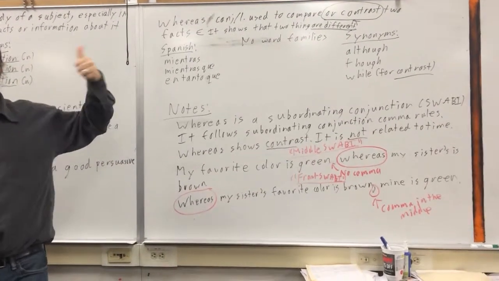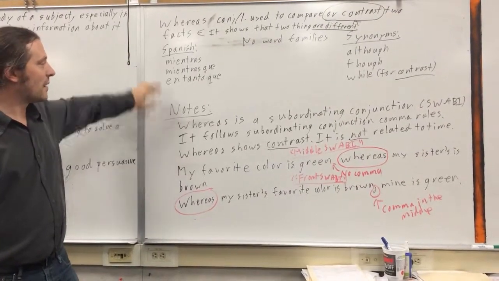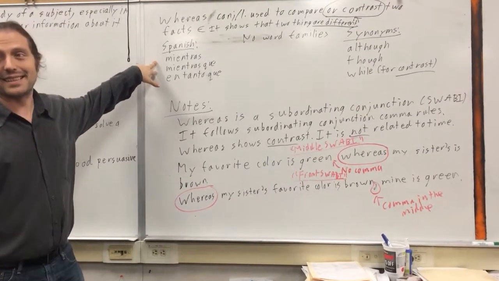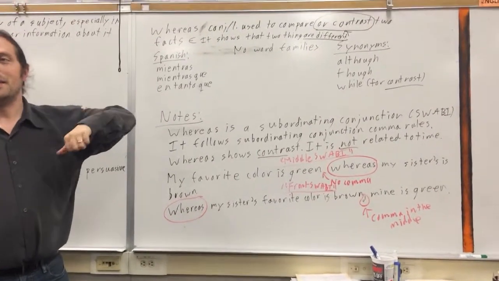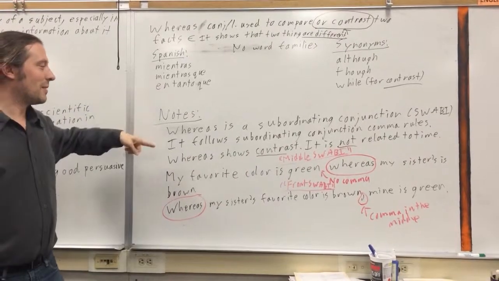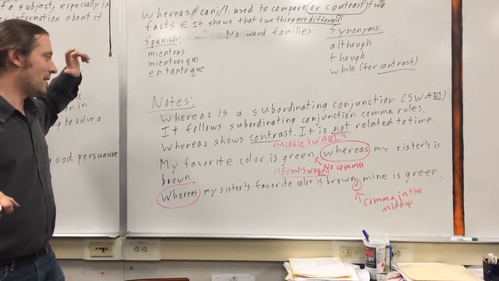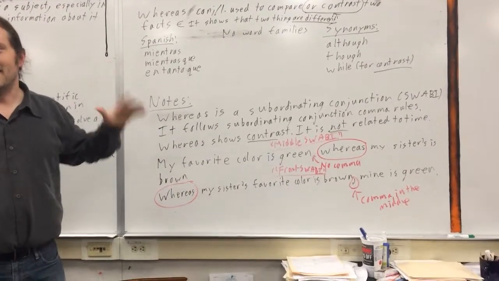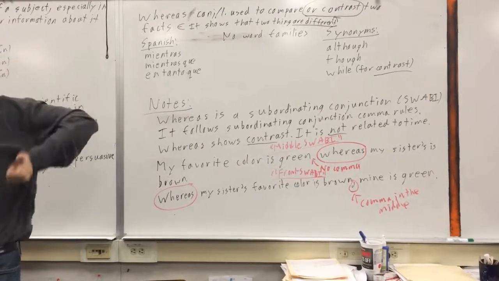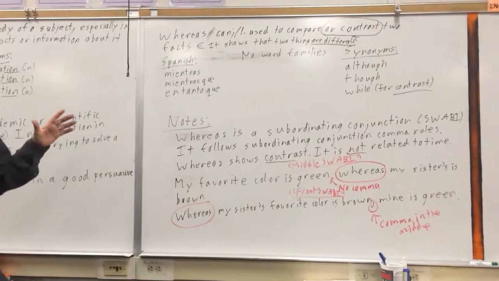It's saying that two things are different from each other. So it shows contrast, not related to time. Mientras, pero mientras en el sentido de decir que dos cosas son diferentes. So: mi color favorito es verde, mientras el de mi hermana es café. It's nothing to do with time. It's just saying that the two colors are different.